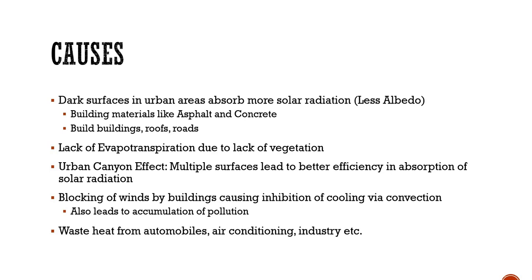And as a result of which the urban areas absorb more solar radiation as compared to rural areas. ये भी एक कारण है जिस वजह से urban areas warm more as compared to the rural areas.